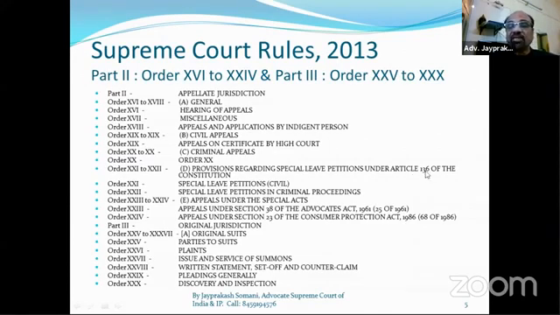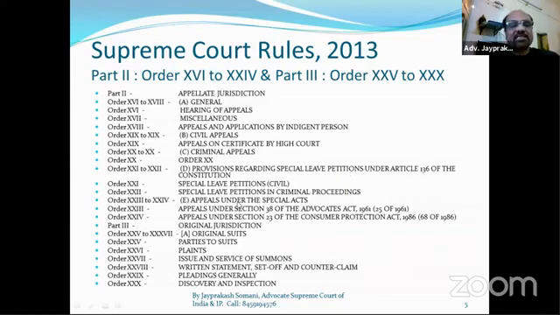Under Article 136, we can file an SLP, special leave petition, when appeal on certificate is denied by the High Court or is not given by the High Court. And there are some other provisions also under Article 136 to file a special leave petition. I will explain you in detail in the inner slide.